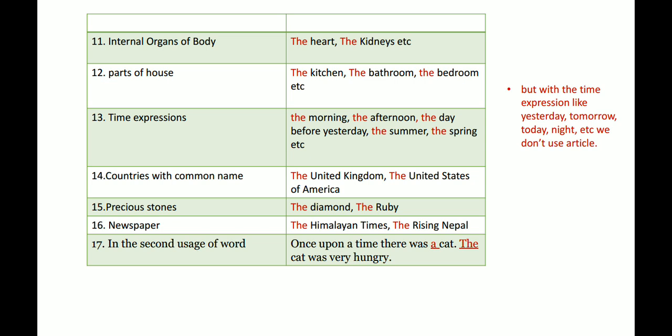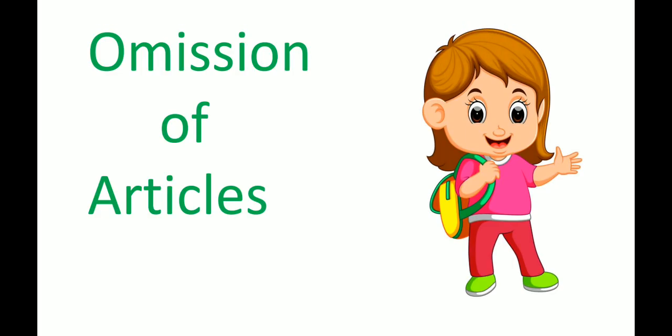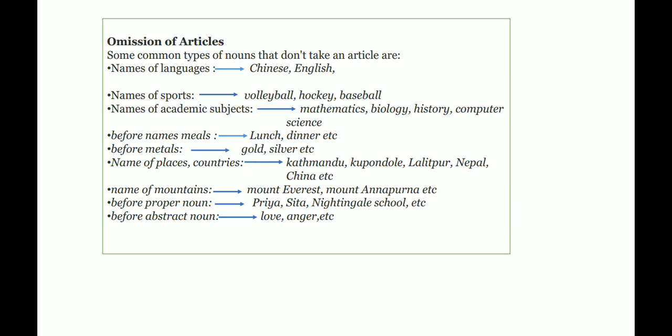For example, once upon a time there was a cat. The cat was very hungry. See, in the first sentence, we use a before cat, but in the second sentence, we use the cat. I hope all of you are clear with these rules of where to use the. Now we come to the next topic, omission of articles. Omission of articles means where you should omit the articles, where we do not use articles.